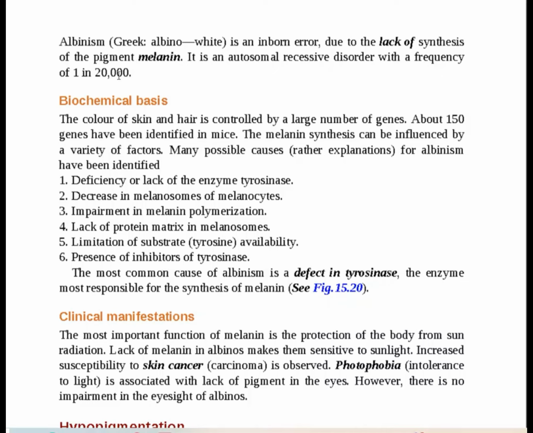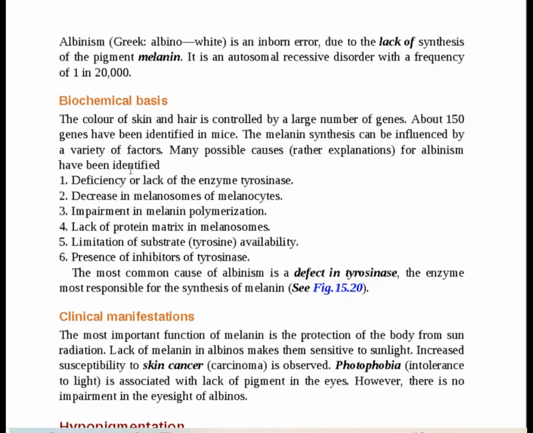The skin color depends on a large number of genes, and the white color is due to deficiency or lack of the enzyme tyrosinase, decrease in melanosomes in the melanocytes, impairment in melanin polymerization, and lack of protein matrix in melanosomes. So these are the important deficiencies by which we can see that albinism is happening.